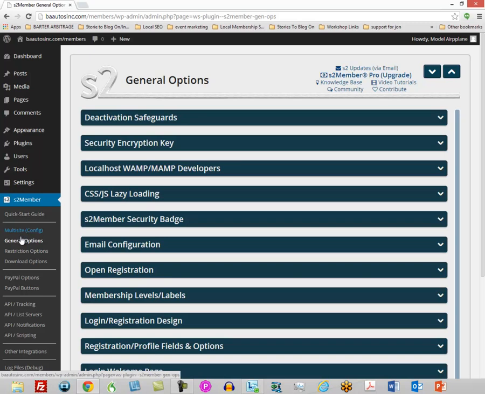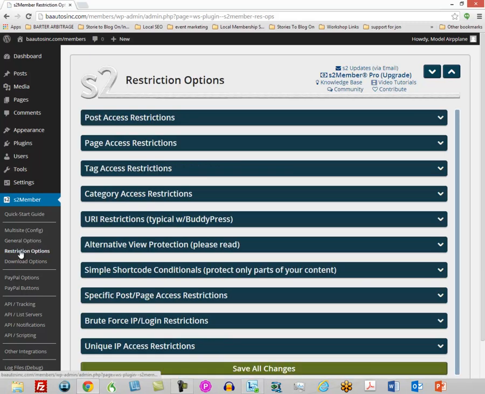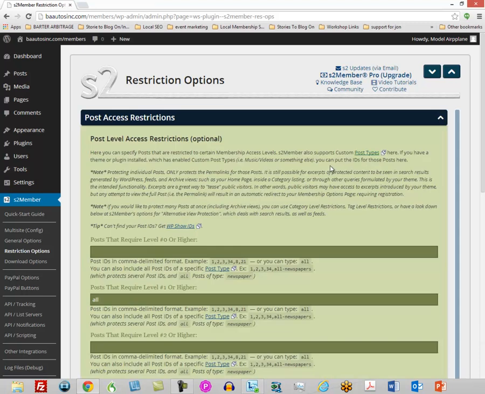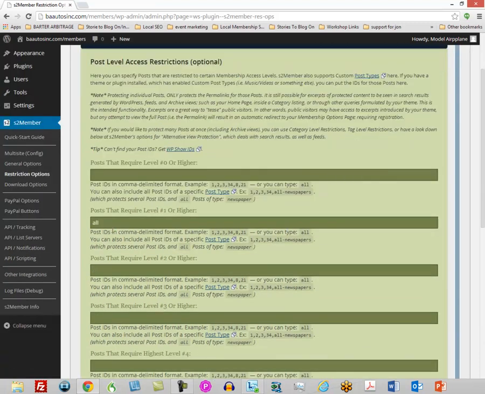The multi-site we're not doing. We started with the general options. We're now moving through the restriction options. So we're moving down logically through the S2 member, and we don't have much more to do. So once we complete this set of options, these next few sections, we will actually be ready to start building our site. Now, the post access restrictions, you notice that I have typed in here all on level 1.